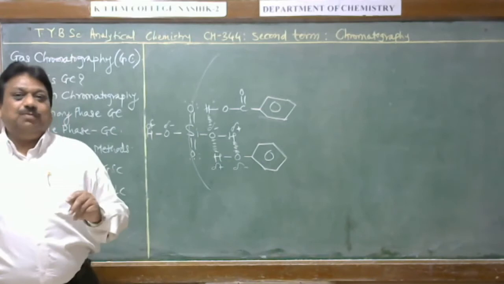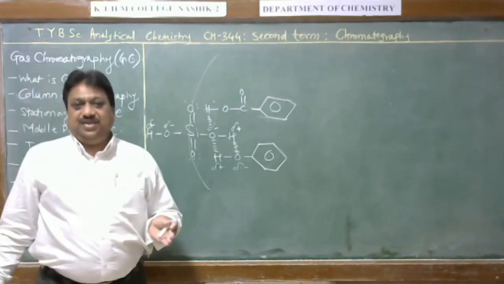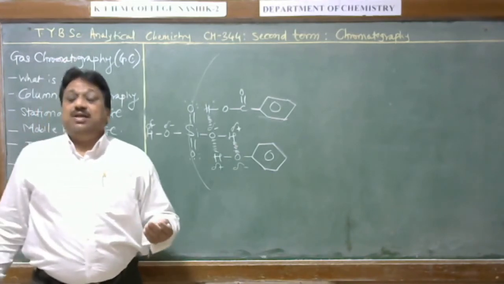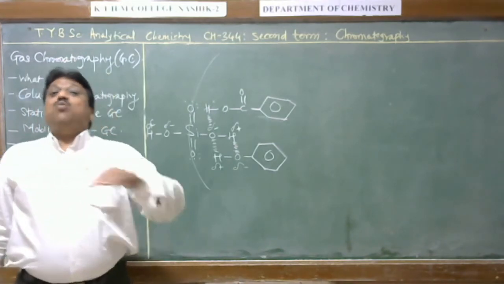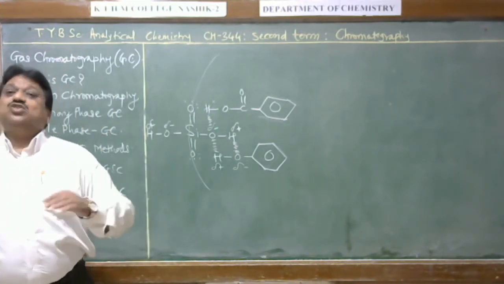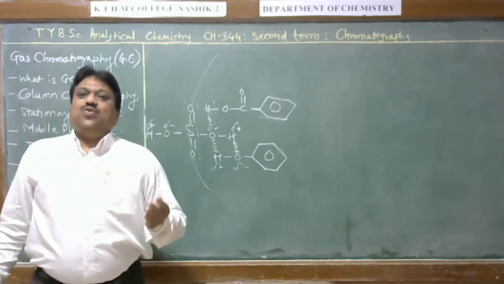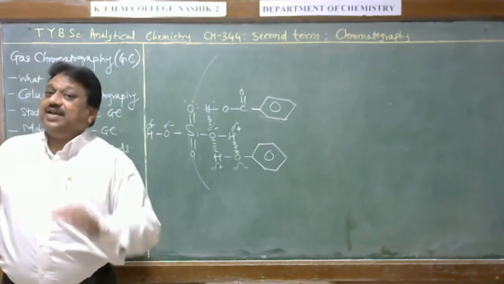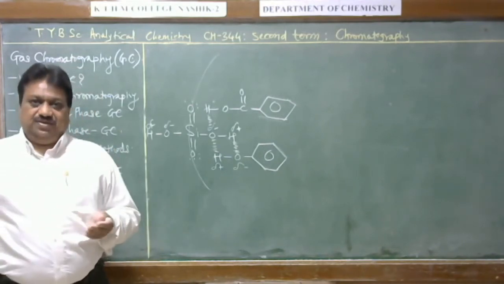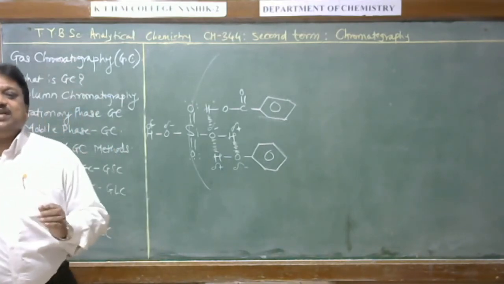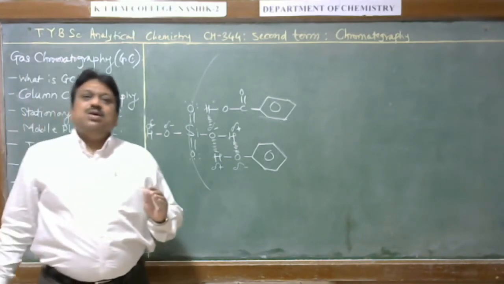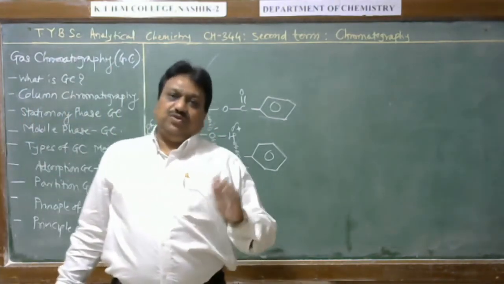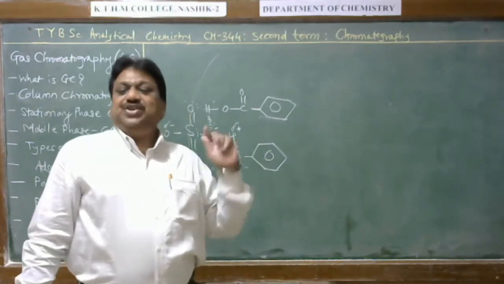Therefore, depending upon the adsorption, if strong bonds are formed, adsorption is more. If more bonds are formed, then adsorption is more. Therefore solutes are separated on the basis of their relative adsorption. Adsorption is a surface phenomenon, but no doubt it will be the linkage between the solute molecule and the stationary phase.